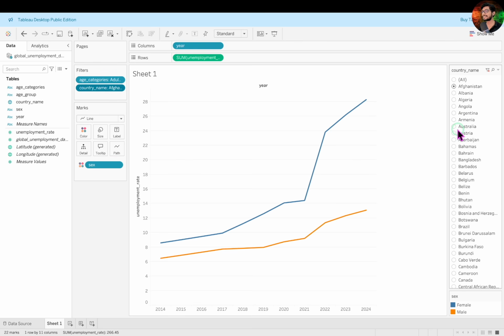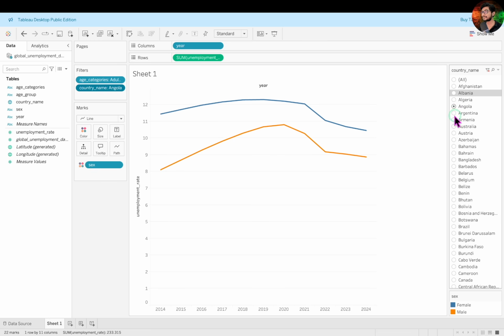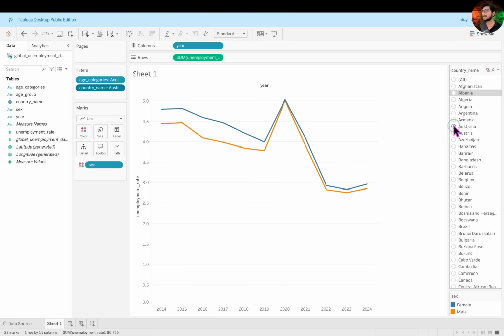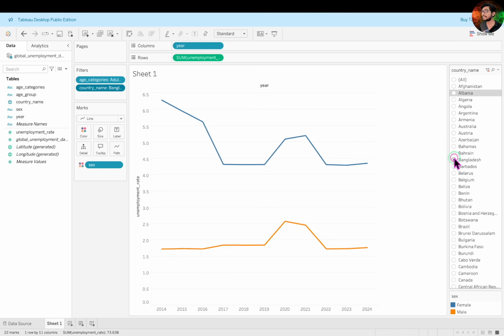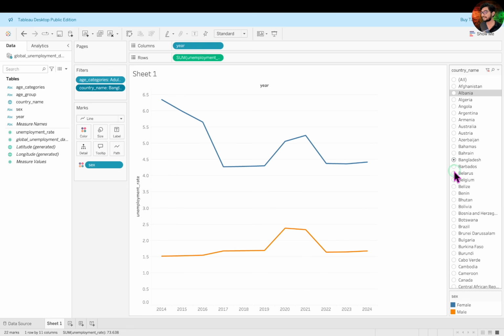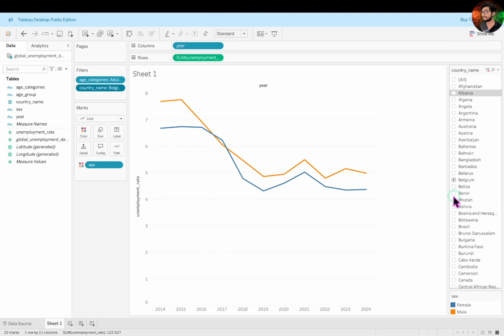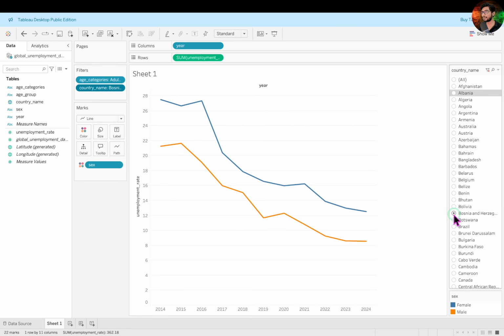Perfect! With this setup, you have built the core of your visualization. Now, by simply selecting a country from the list, you can clearly observe how unemployment rates have changed year by year for adult males and females for that specific country. This interactive design makes your insights both dynamic and easy to explore.